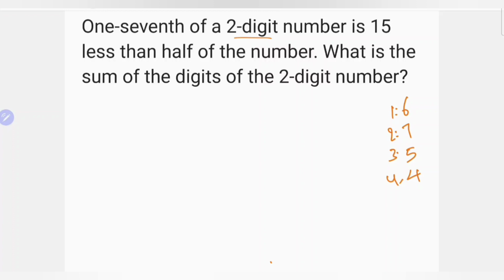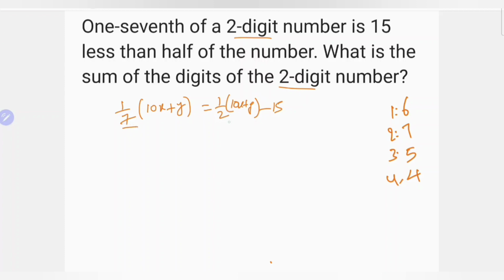Here, 1/7 of a two-digit number. The 2-digit number is 15 less than the half of the number. What is the sum of the digits of the 2-digit number? Here 1/7 of the 2-digit number. 2-digit number means if the unit digit is y and the tens digit is x, it will be 10x plus y. Let us assume the 2-digit number is 15 less than half of that number, half into 10x plus y. Clear?